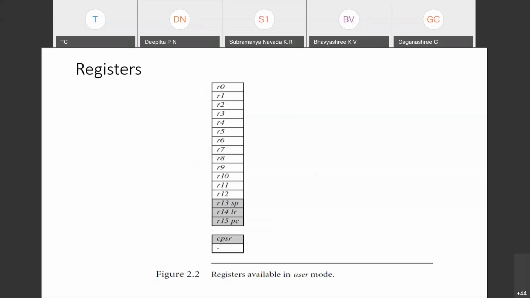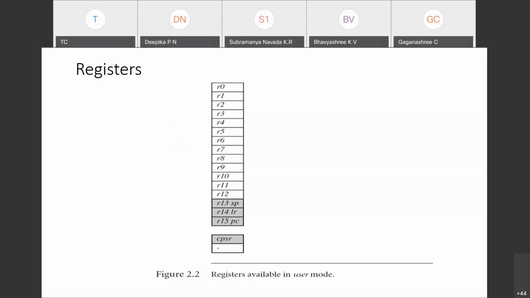So I just said registers are a very important part of your ARM processor. Now you tell me, what are the registers available? R0 to R12 are called as? General purpose registers. Perfect. R13, R14 and R15, shaded here, are called as? Special purpose registers. Excellent. Special purpose registers.